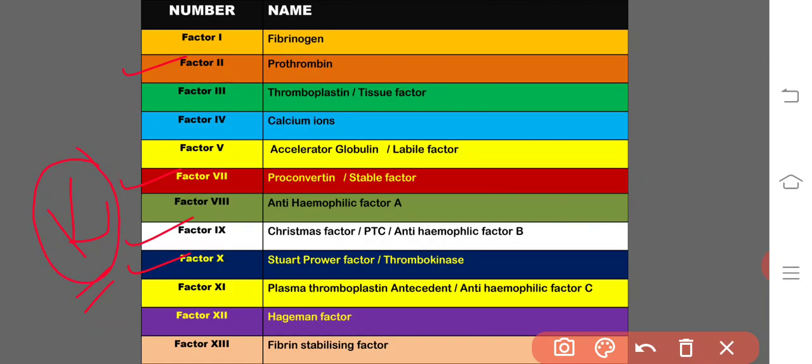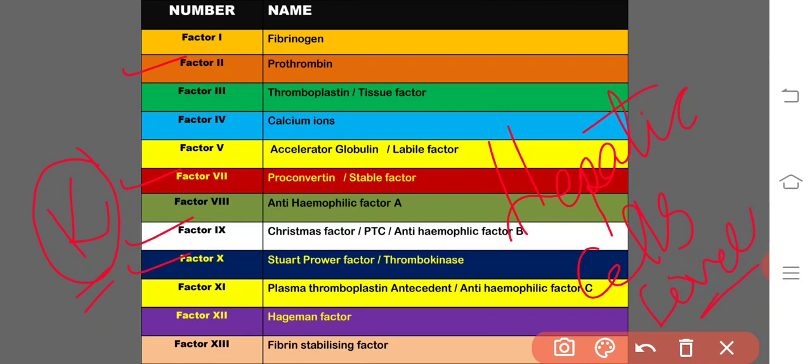Actually, they are synthesized in the hepatic cells of the liver in the presence of vitamin K. So vitamin K is known as an anti-hemorrhagic vitamin. Hemorrhage is bleeding; anti-hemorrhagic means it prevents bleeding. So factors 2, 7, 9 and 10 are synthesized by hepatic cells of the liver and require vitamin K for their synthesis.